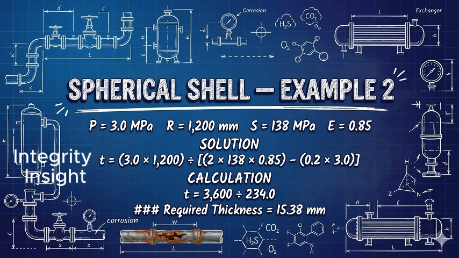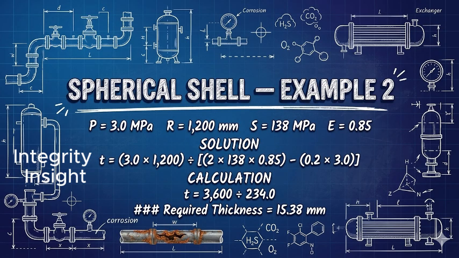Now consider example 2, which uses a lower joint efficiency. The pressure is 3.0 megapascals. The inside radius is 1,200 millimeters. The allowable stress is 138 megapascals. The joint efficiency is 0.85.